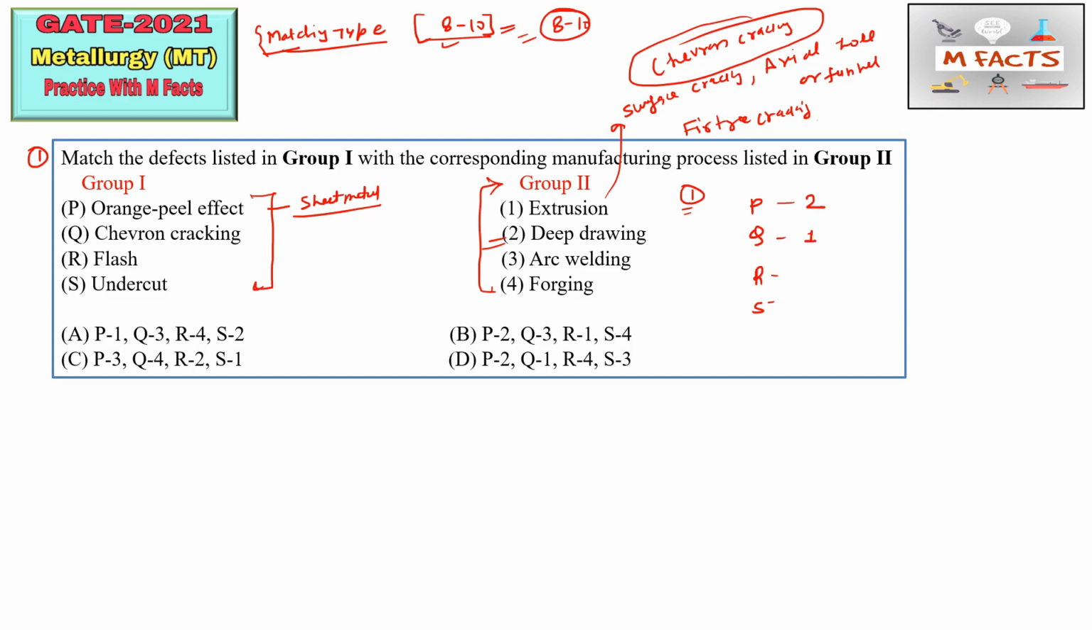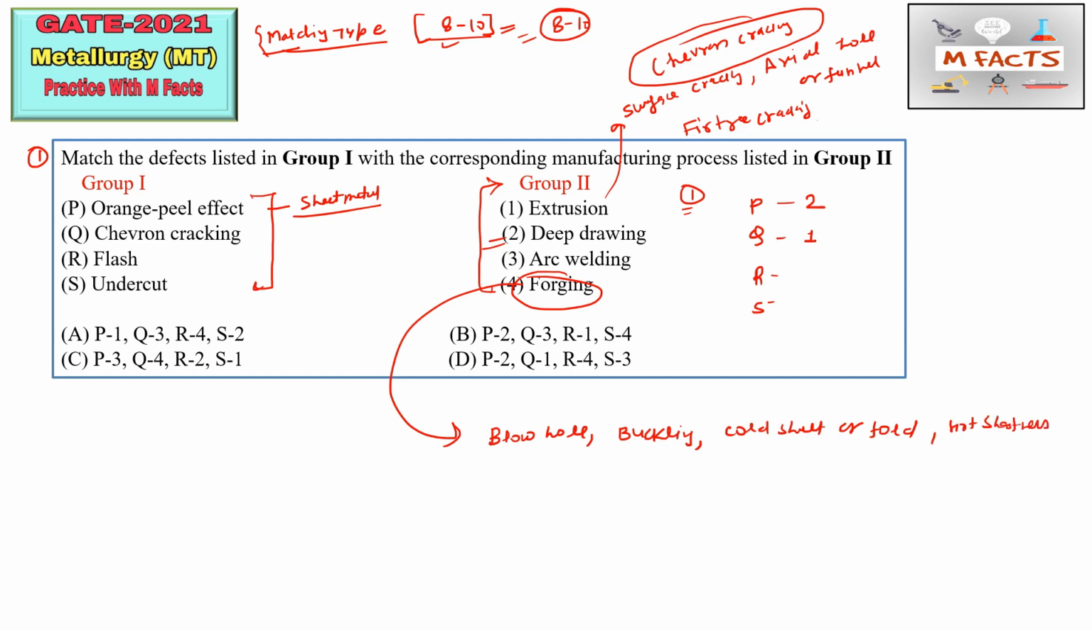Next is flash. Flash is basically a defect which happens during forging processes. Other defects in forging processes I will write down here: blowhole. However, I provided the PDF file, but for revision purposes I am telling you again. Buckling, cold shut or fold, you can say, and hot shortness. So these are the common defects in forging, and piping. So flash we can match with forging, so 4.